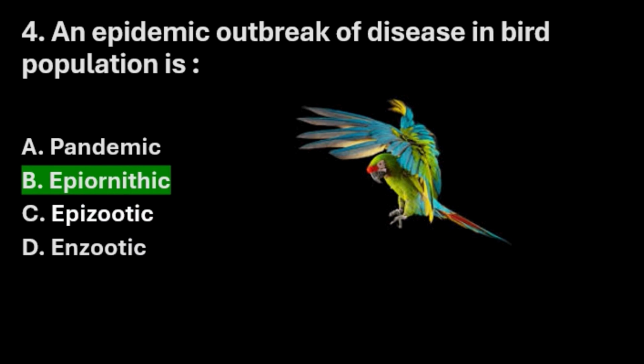Ornithology is related to birds. So epidemic outbreak in birds is epiornithic. Similarly, epidemic outbreak in animals will be epizootic. Pandemic is the large outbreak of a disease. The best example for us is COVID-19.